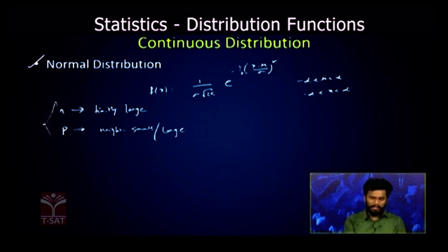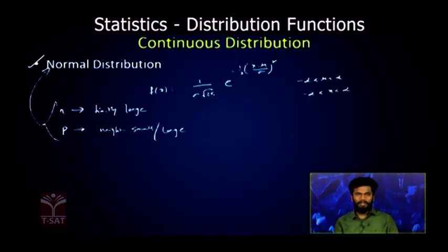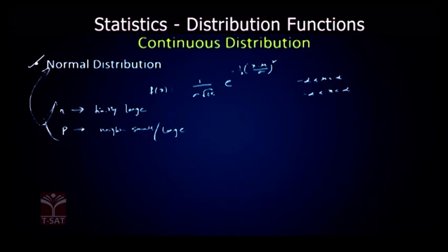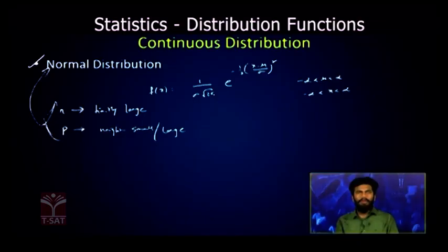So in those cases our binomial distribution will tend to normal distribution, where the normal distribution function is given by f of x is equal to 1 by sigma under root 2 pi into e power minus half into x minus mu by sigma whole square. Under these cases our binomial distribution will tend to a normal distribution. Now this normal distribution has the mean equal to mu and variance equal to sigma square.